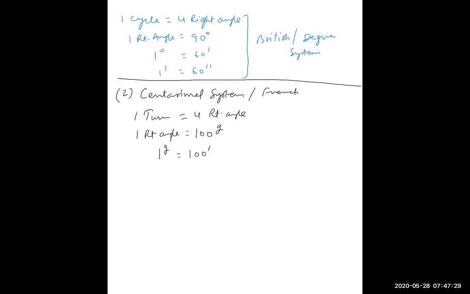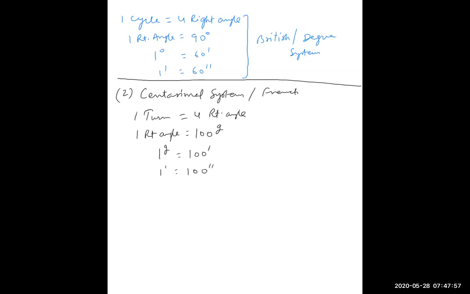And 1 minute was again divided into 100 parts and called seconds. But remember, these minute and second are separate. These are of the grade system. They have nothing to do with minute and second of degree system, and both of them have nothing to do with minute and second of time. They are the measures of rotation.